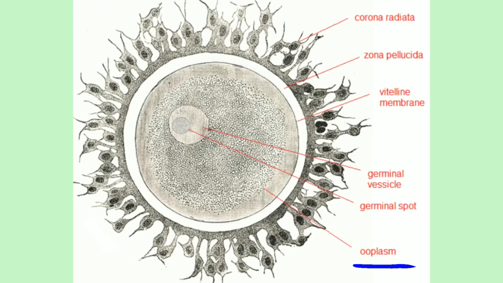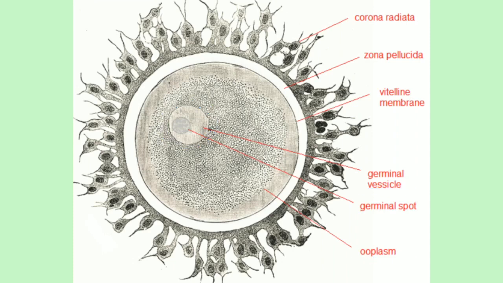It contains a large, eccentric and prominent nucleus called the germinal vesicle. Why the name germinal vesicle? It is the nucleus of the oocyte, present at the periphery of this cell, so it is called eccentric. Eccentric means it is absent from the central position and shifted towards the periphery because of the presence of a large amount of ooplasm. So the nucleus is eccentric.